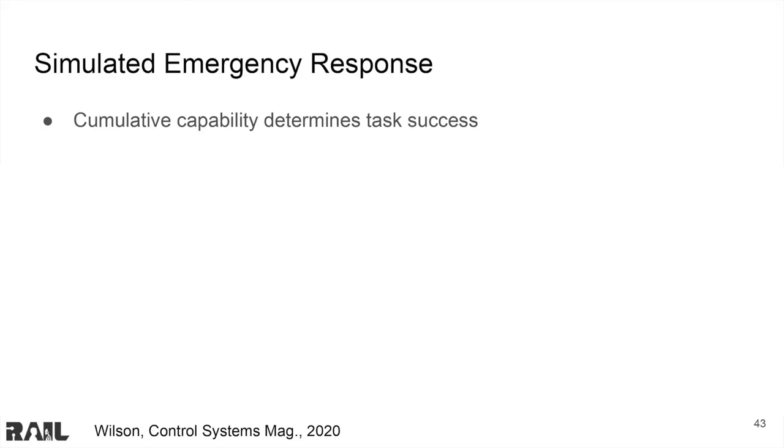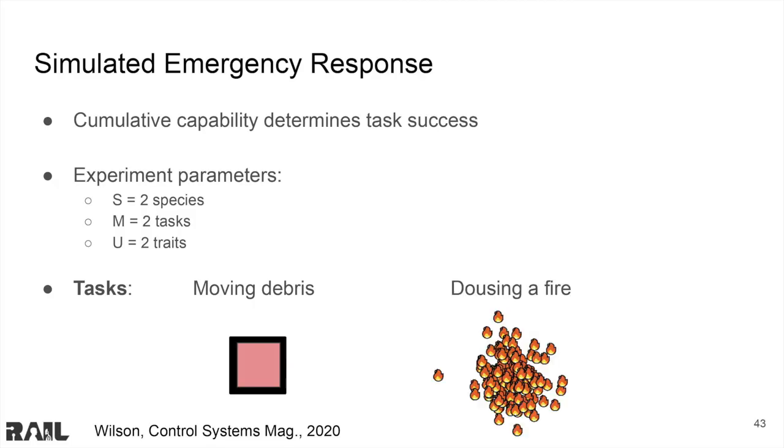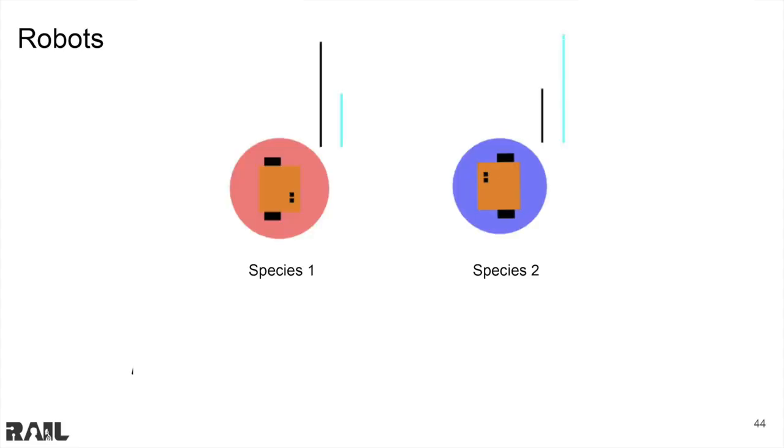The next experiment is a simulated emergency response in the Robotarium simulator, where cumulative capability determines task success. In this experiment, we have 2 tasks, 2 traits, and 2 species. The first task involves moving debris, and the second dousing a fire. Robots are of 2 species, red and blue.